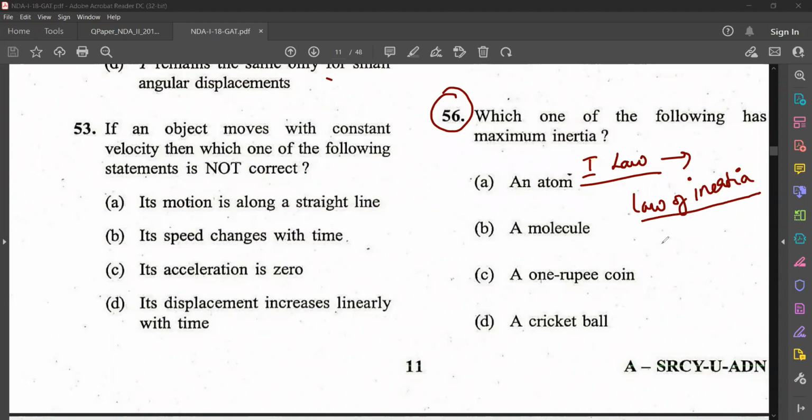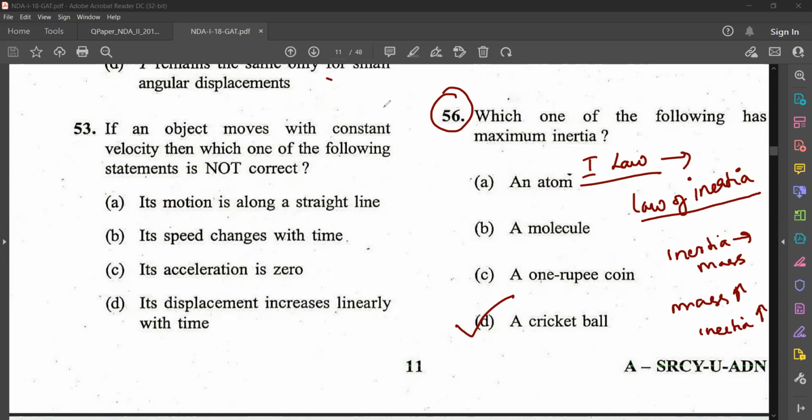Now, the law of inertia is Newton's first law. Now, on what factor does inertia depend? Inertia depends on mass. If mass increases, inertia also increases. So which has more mass from among these? Among these, a cricket ball has more mass. So the cricket ball will have maximum inertia.